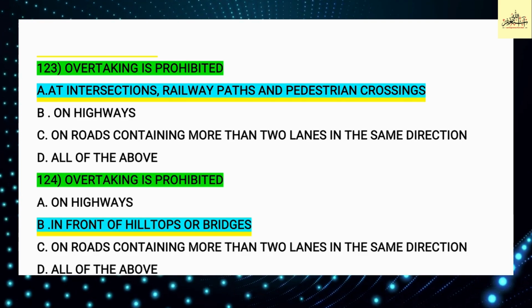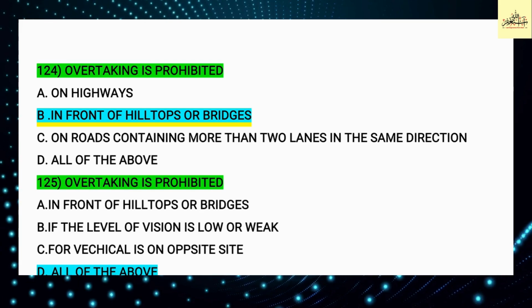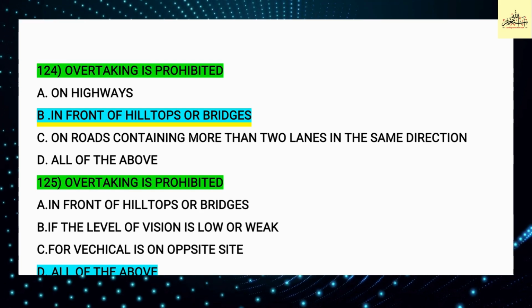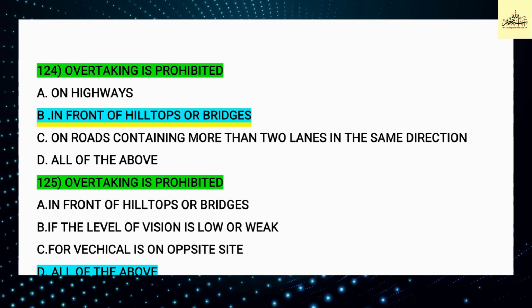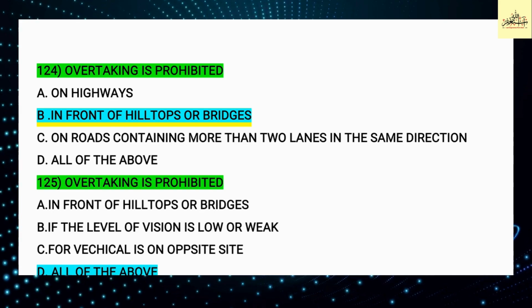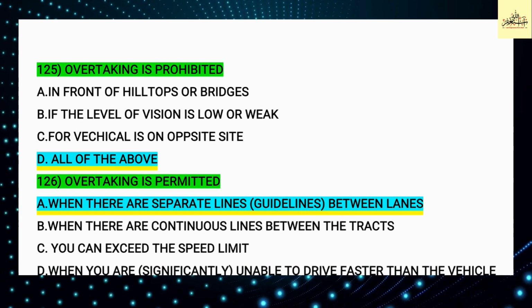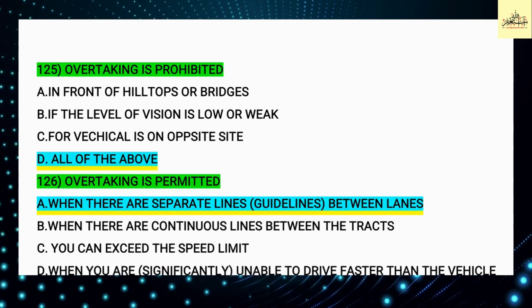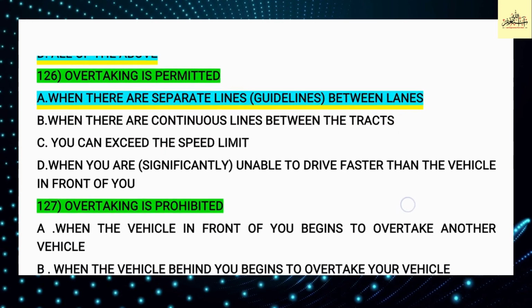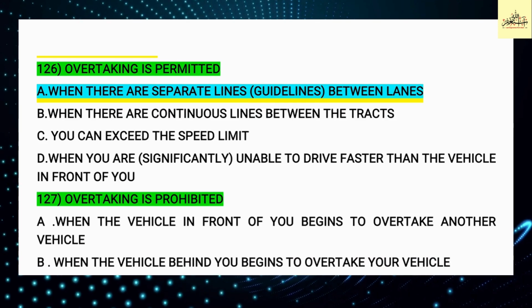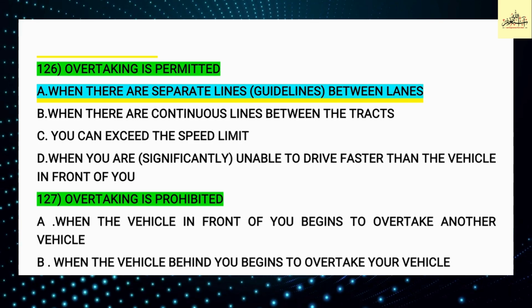Question 124. Overtaking is prohibited. Option B is correct: in front of hill tops or bridge. So guys, all overtaking questions are very important, so please keep the question and answer in mind. Question 125. Overtaking is prohibited. Option D is correct: all of the above. Question 126. Overtaking is permitted. Option A is correct: when there are separate lines, guidelines between lanes.